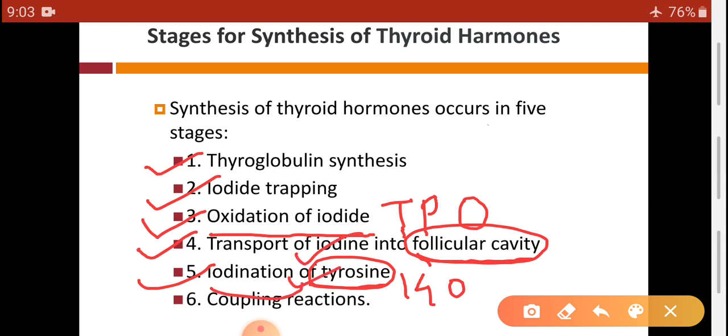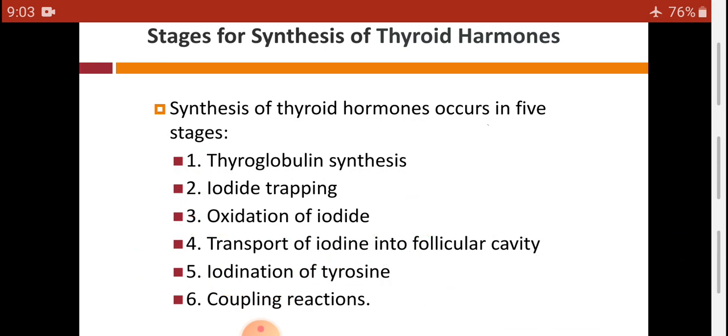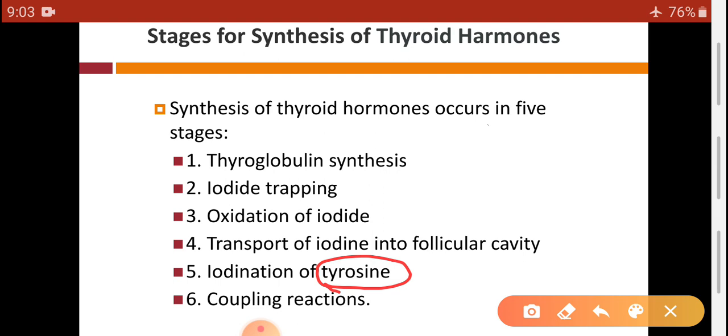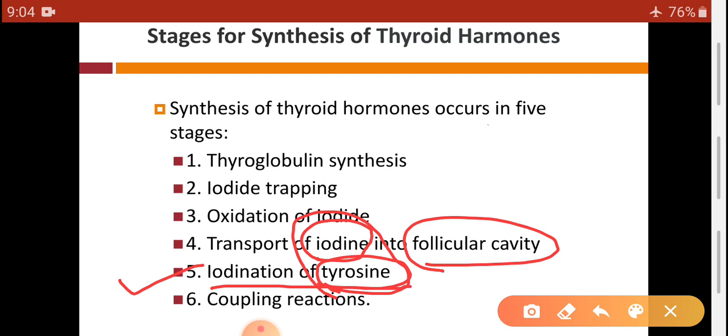So this process of iodination will take place because both required substances are available in the follicular cavity. So this combination is with the help of enzyme iodinase. So fifth process is the iodination of tyrosine, which takes place with the enzyme iodinase. Iodine plus tyrosine with the help of iodinase will form iodotyrosine or MIT, that means monoiodotyrosine.